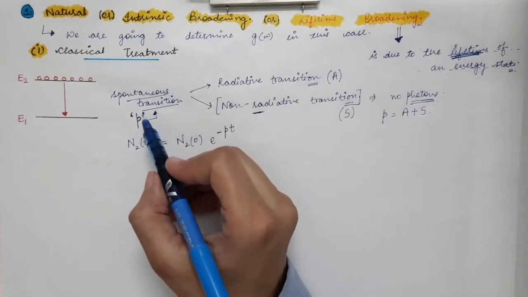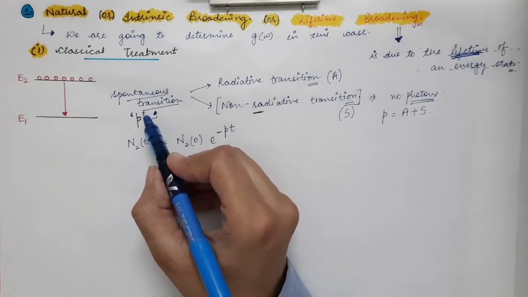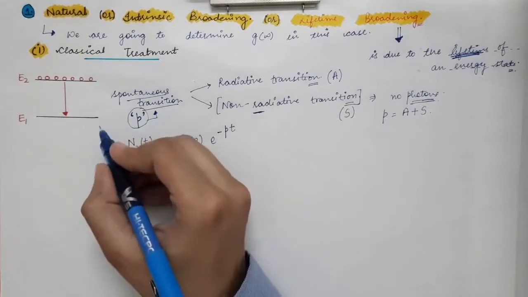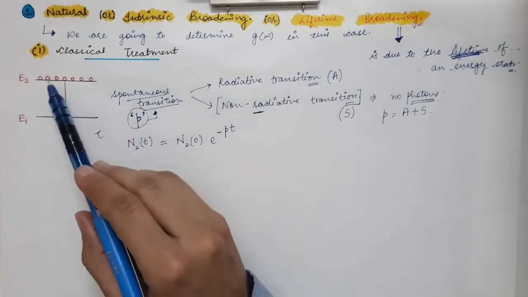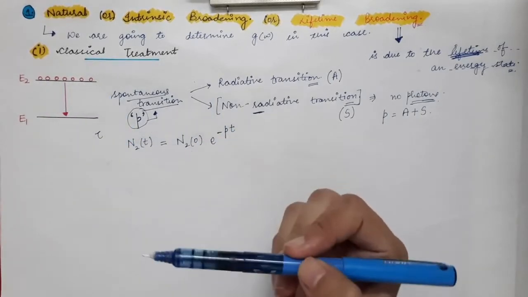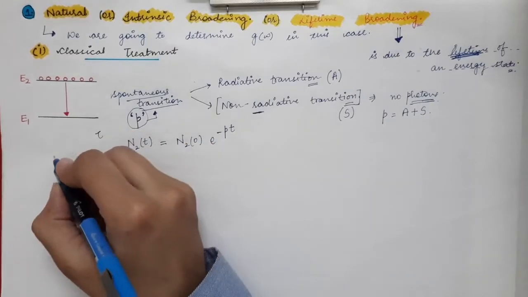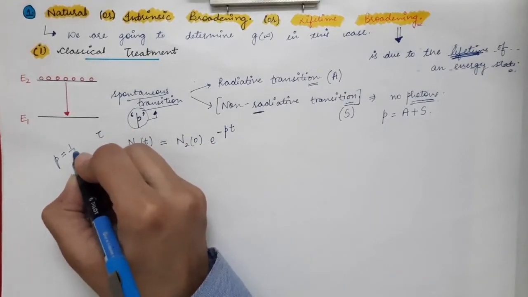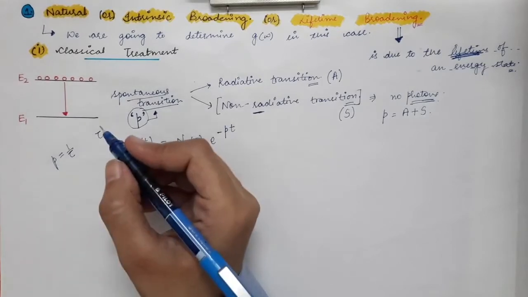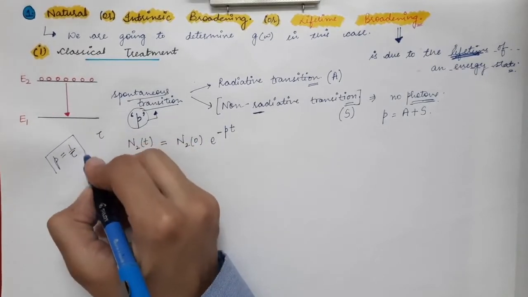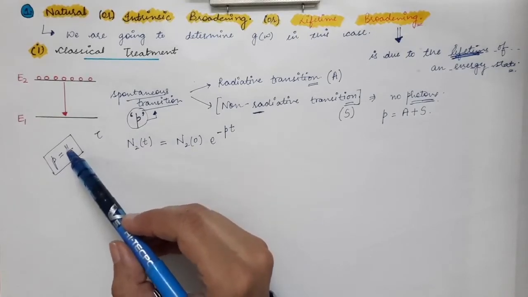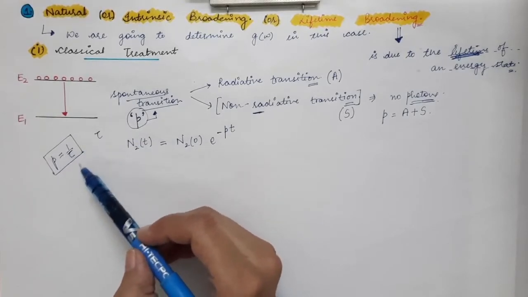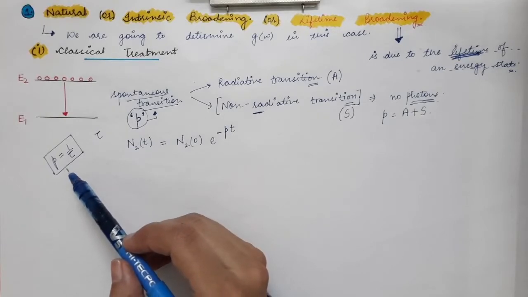And in the case of lifetime of an energy state, in that article we took tau as the lifetime of the energy state. If tau is the lifetime of the energy state, we did the whole derivation and came up with the formula that P is equal to 1 by tau, or you can say tau is equal to 1 by P. So there we derived this result. So probability per unit time is given by 1 divided by the lifetime of the energy state. So this is the total lifetime of the energy state.